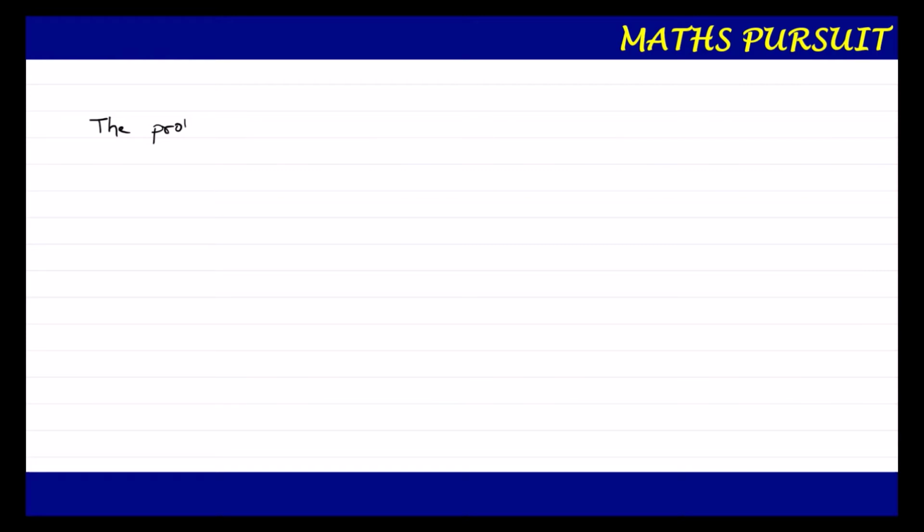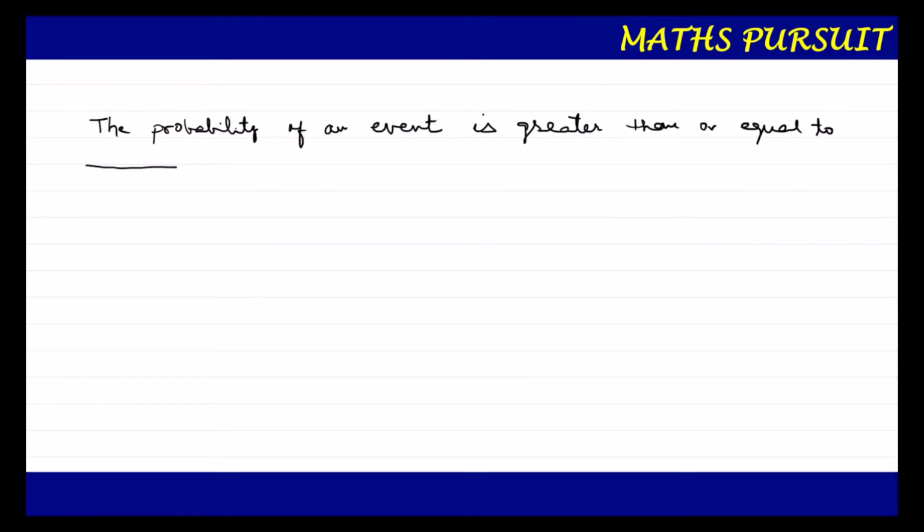the probability of an event is greater than or equal to dash. This is being asked, one part of the question, and the second part of the question says dash and less than or equal to